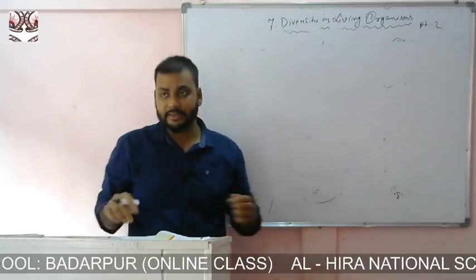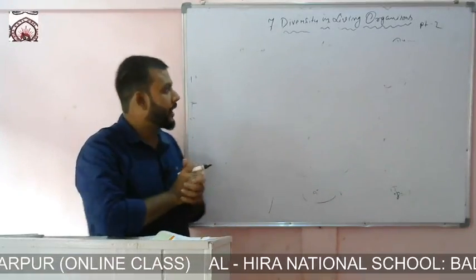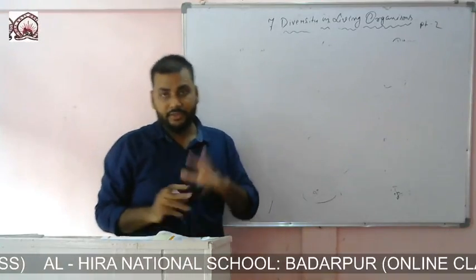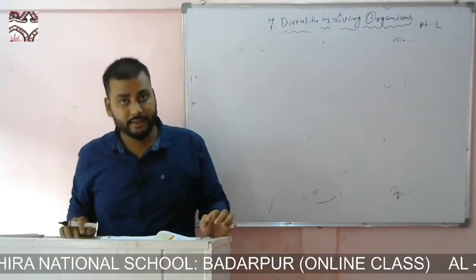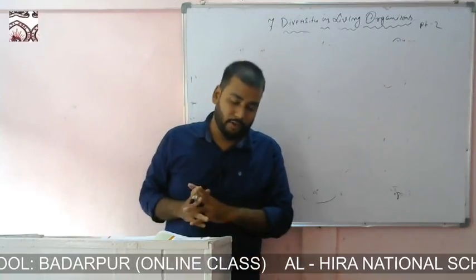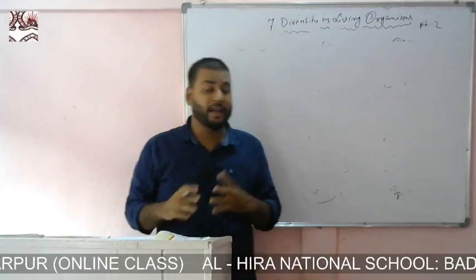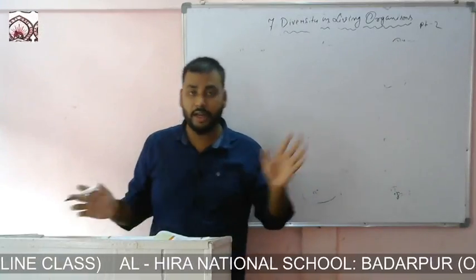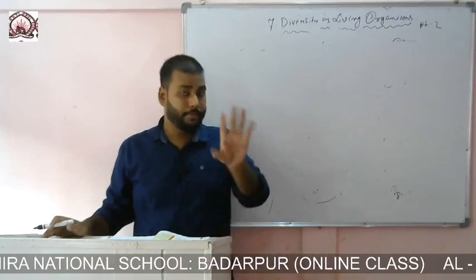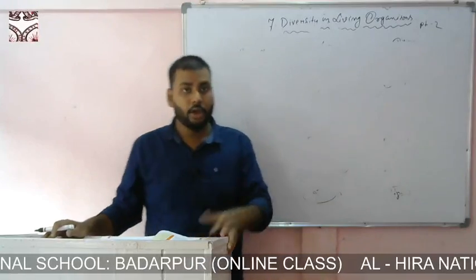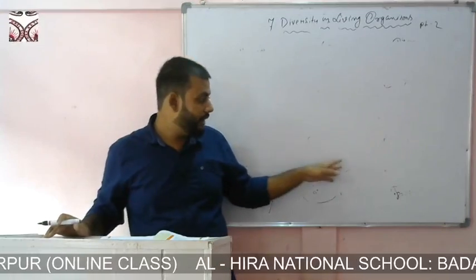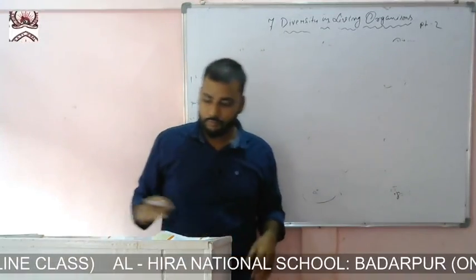Now the next part is who has classified. The attempt at classification was made by three prominent scientists: Ernst Haeckel, Robert Whittaker, and Carl Woese. But Robert Whittaker proposed this idea of classification, and it was accepted. He proposed the hierarchy of classification, which is kingdom, phylum, class, order, family, genus, and species.